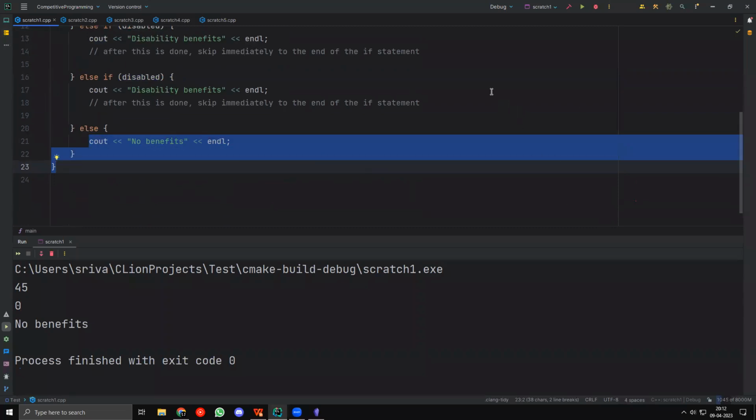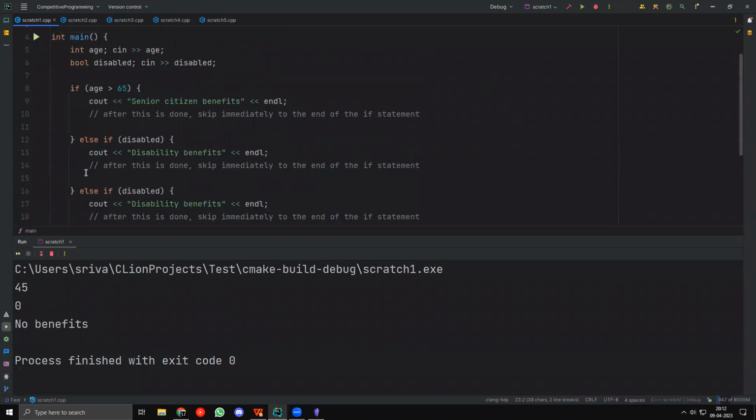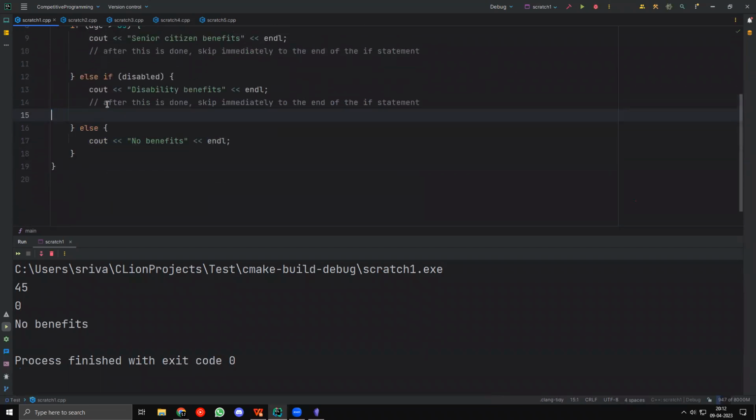Please explain else if again. Which part, Jignesh? Which part do you want me to explain again? Sir, the disability benefits last part. Oh, okay. So actually, I duplicated this, so ignore that.